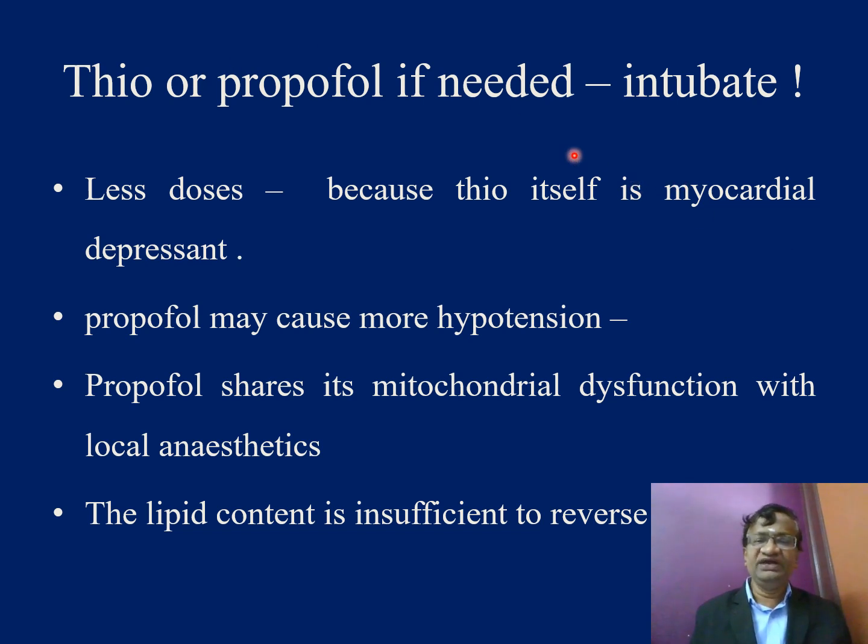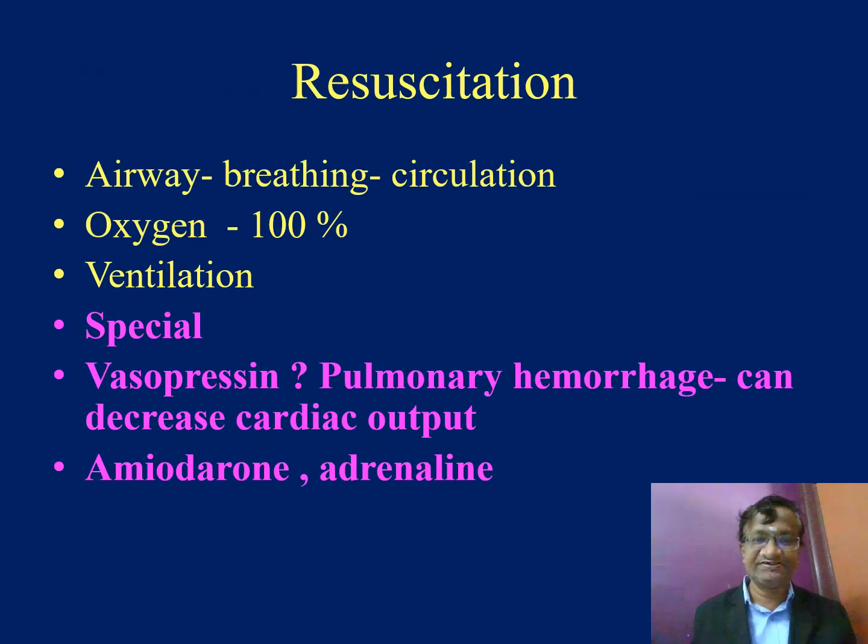Thio or propofol, if needed, to intubate. Use less doses because Thio itself is a myocardial depressant. Propofol can cause hypotension. Propofol shares its myocardial dysfunction with local anesthetics. Number one, people may think lipid is there, so instead of intralipid we'll give propofol. No. That lipid amount in propofol is not enough. Number two, it can cause hypotension. Number three, it can share the myocardial dysfunction with local anesthetics and it can worsen the myocardial dysfunction.